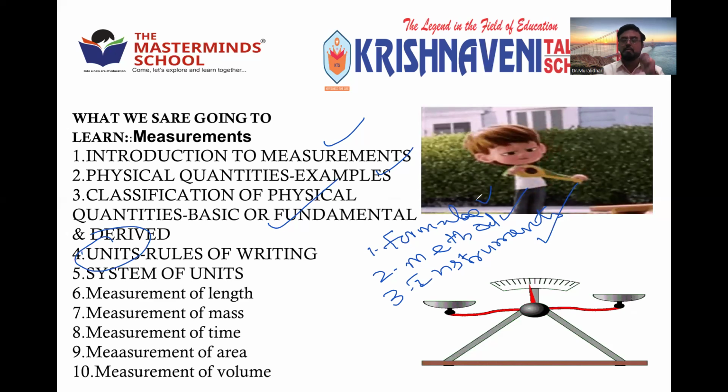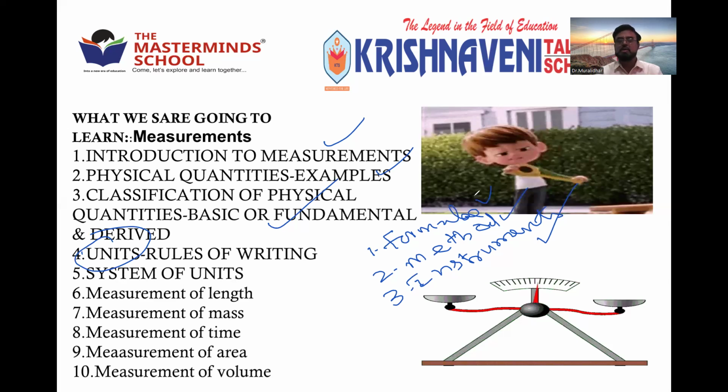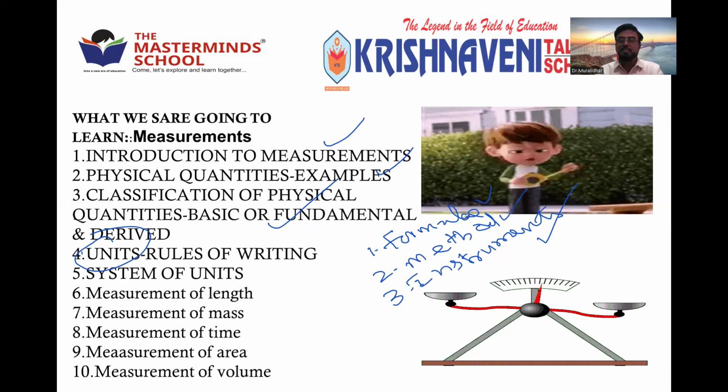Unit. For example, mass is there. You want to measure your mass. We'll measure in kg. We cannot measure mass in centimeter or meter. Correct? So that is called standard. Suppose you want to measure the distance. We'll measure by meter or centimeter or kilometer. We cannot measure the distance by kg. Right? That is standard measurements.